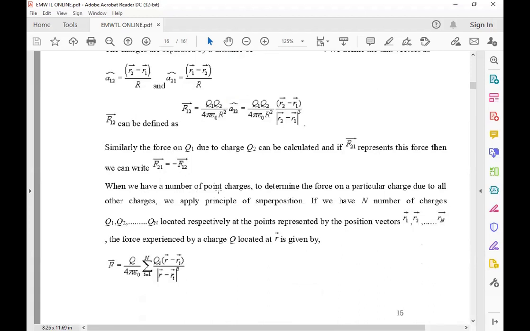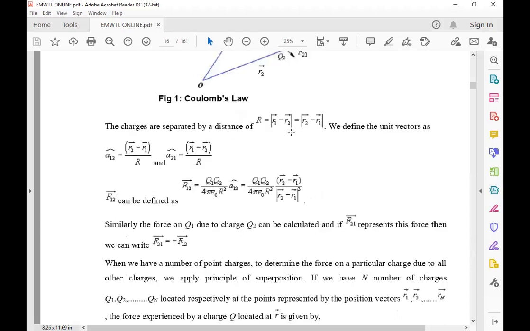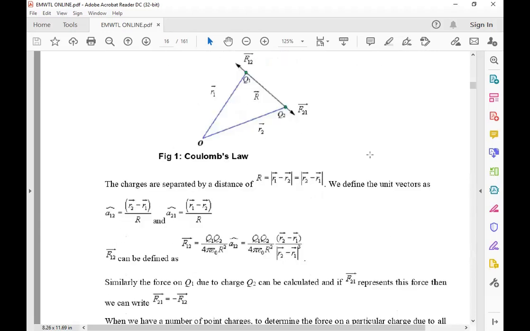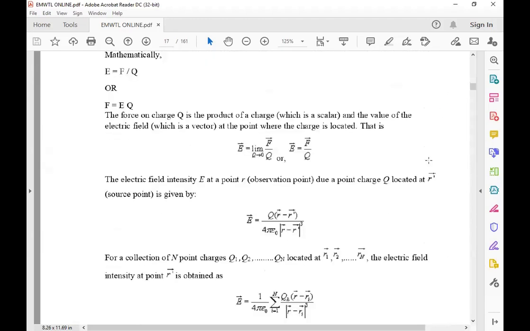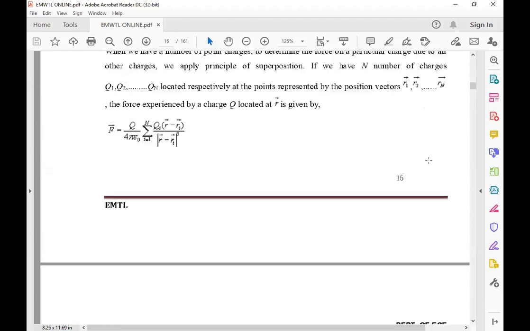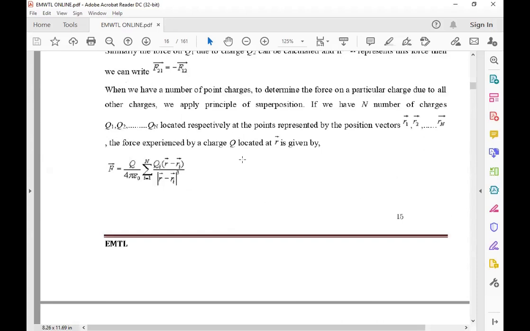When we have a number of point charges, to determine the force on a particular charge due to all the other charges, here we have only two charges. If we have more than two charges, from the origin to R1, R2, and so on, the charges Q1, Q2, up to Qn are located, and their position vectors are R1, R2, and so on, Rn, for n charges and n position vectors.